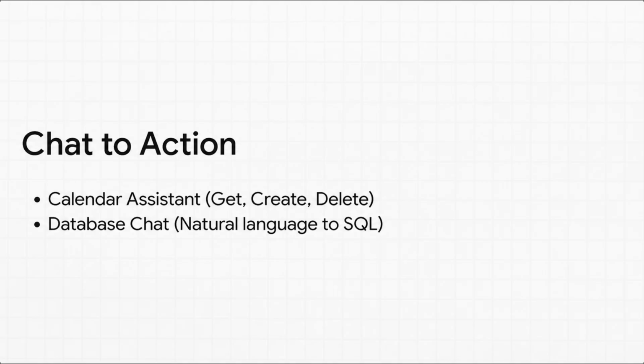I've actually grouped these next 2 examples together, the calendar and database workflows, because they represent such a massive leap in usability. By connecting these tools, you literally don't need to write code anymore. You just ask your AI in plain English, schedule a team sync for tomorrow at 10 a.m., or show me the top 10 products sold this month. And the AI just translates your natural language into complex API calls or SQL queries on the fly. No way, right? It's that easy.